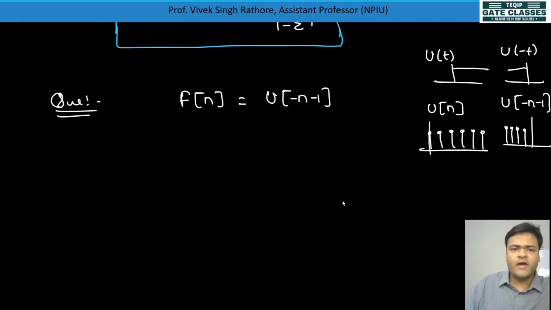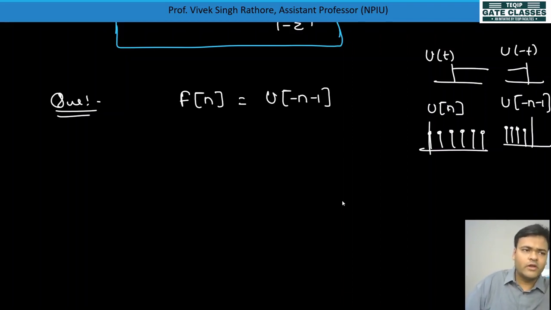Why are we not taking u of minus n? Because if you take u of n and u of minus n, you need to consider 0 twice, but in u of n the 0 value is already considered. So if we are taking the reversed signal, we need u of minus n minus 1, so it will start from here. The discrete time counterpart of u of minus t is nothing but u of minus n minus 1.